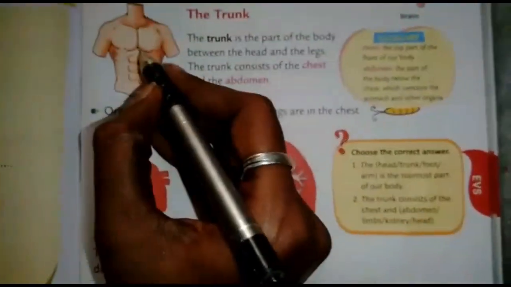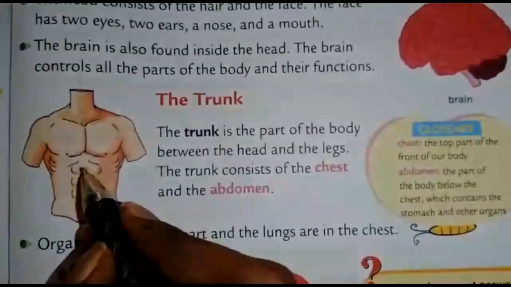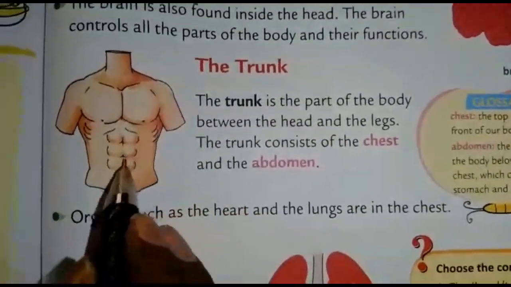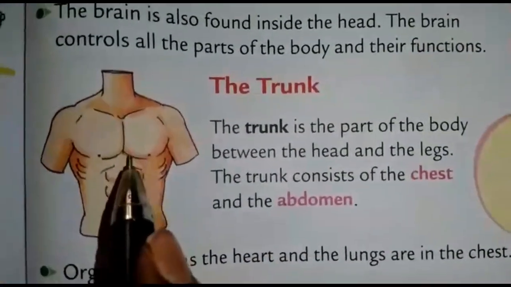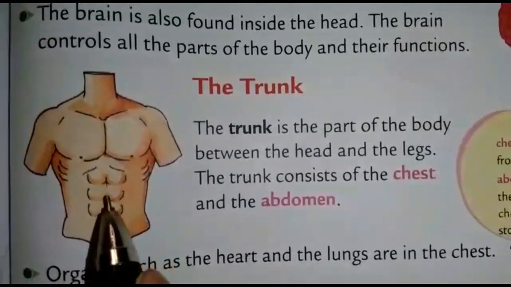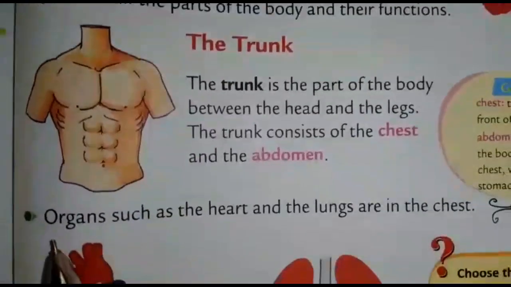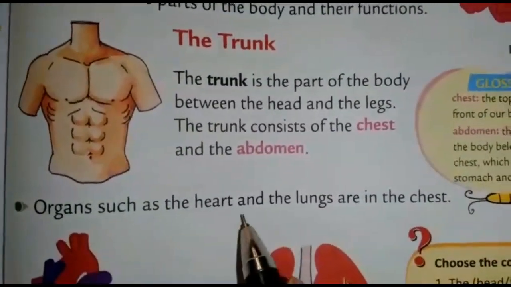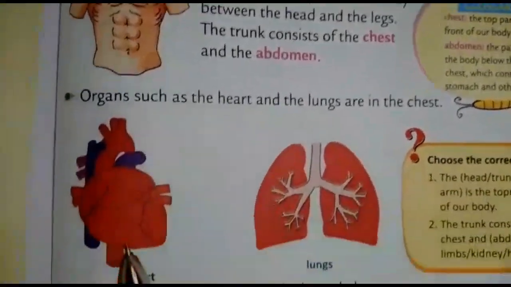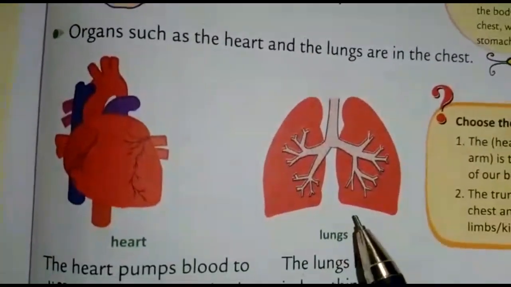See, children, this is trunk. The part just below the neck is known as the trunk. The chest and the abdomen are two main parts of the trunk. Organs such as the heart and the lungs are in the chest. See, children, this is heart. These are lungs.